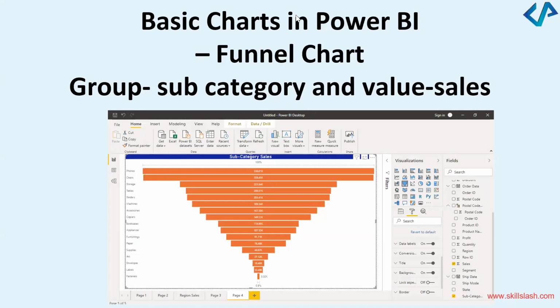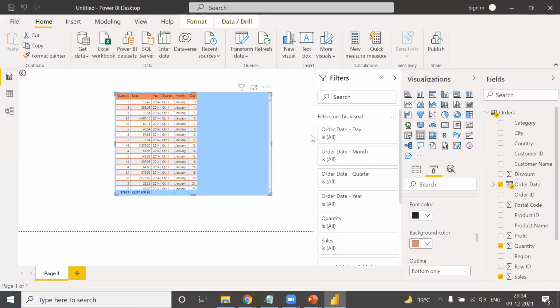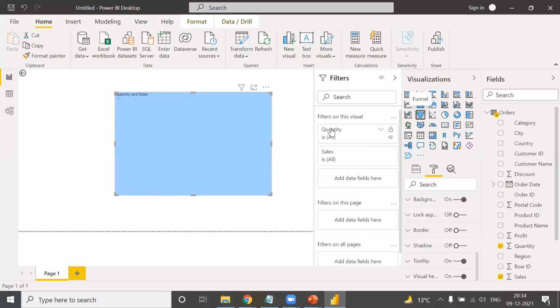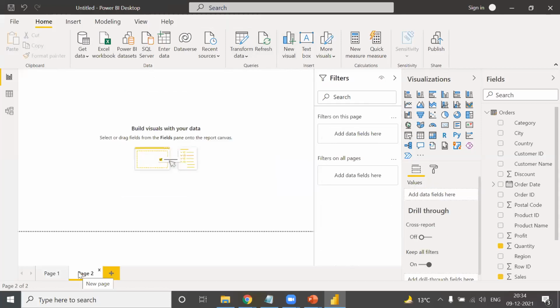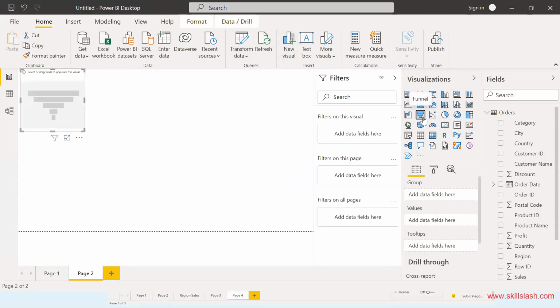Whatever data set you are working on, let us very quickly go to that data set. So I'm going to go to Power BI Desktop. See, there is an option called funnel chart over here. Funnel. Can you all see my screen? As I click on this, whatever data I have created was not very good data, I think. Let's quickly create one more. So I'll open a new page, click on new visual, and on this new visual, I will select the funnel chart.